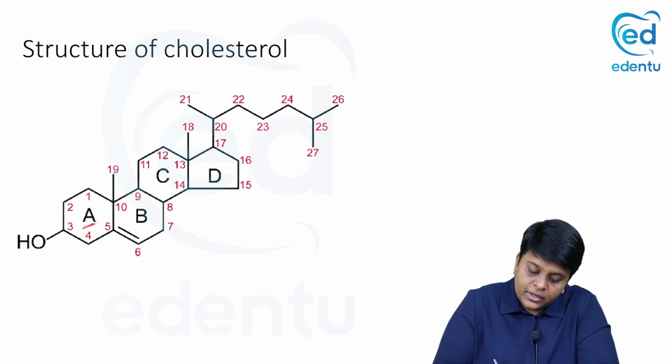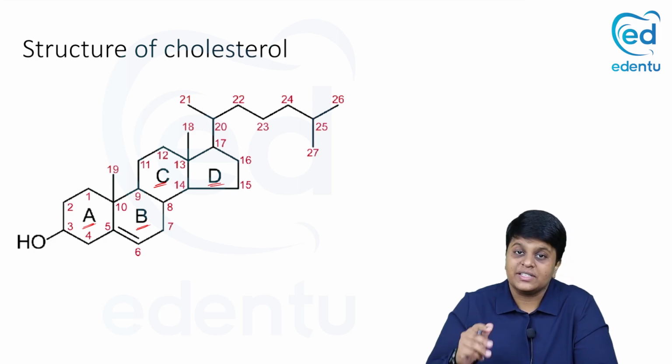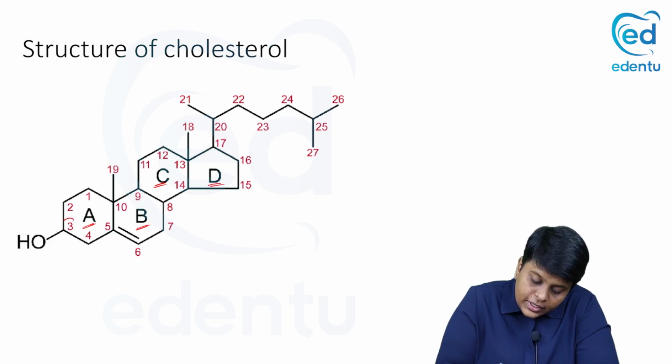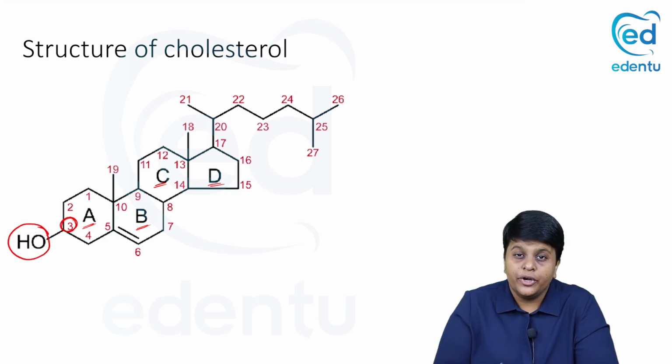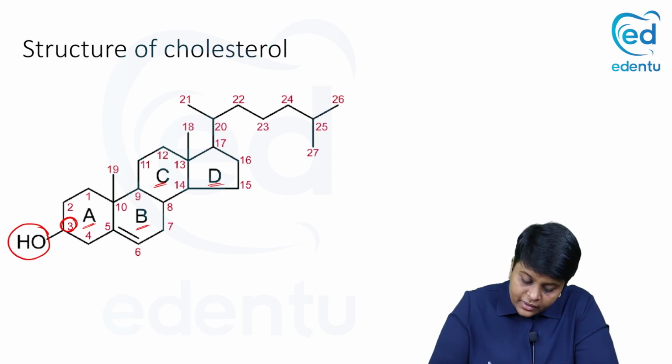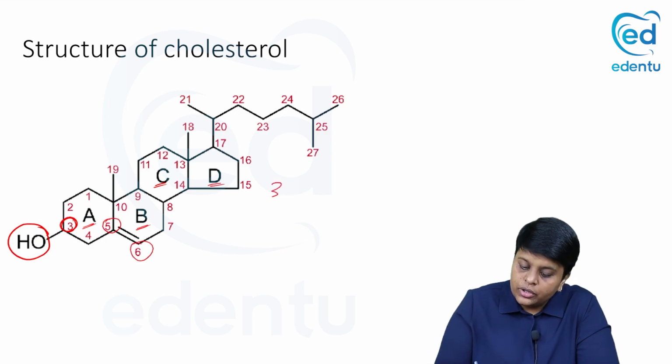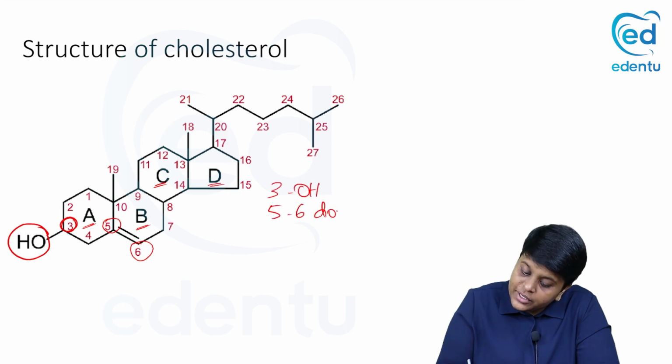Now let us see the structure of cholesterol, which has 27 carbons, right? You have the A ring, B ring, C ring and D ring. Four rings are there. That is a cyclopentanoperhydrophenanthrene ring, right? And if you see, in the third carbon you have an OH group attached. So this is going to be the hydrophilic part of our cholesterol molecule. Then you have a double bond between 5 and 6. So in the third position, OH group, and between 5 and 6, you have a double bond.